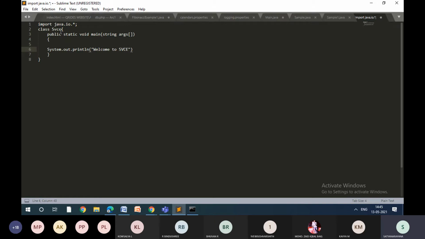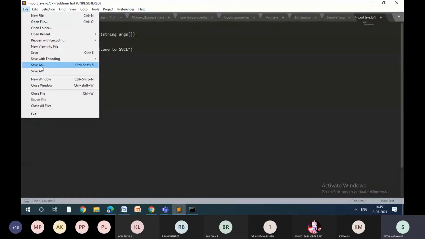See, for this class, the curly brace has closed already. For this main function, it has closed. You can see here whether it is closed properly or not. When you go with the cursor here, you can see where it is closed. If I go with the cursor here, where it is closed. Now, when I say save as,